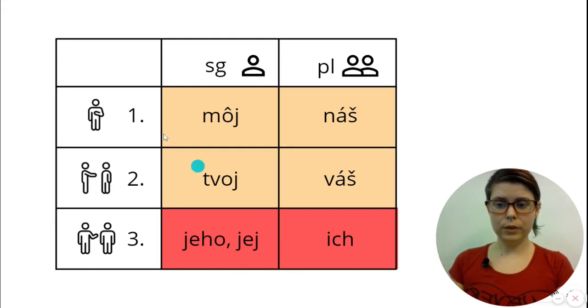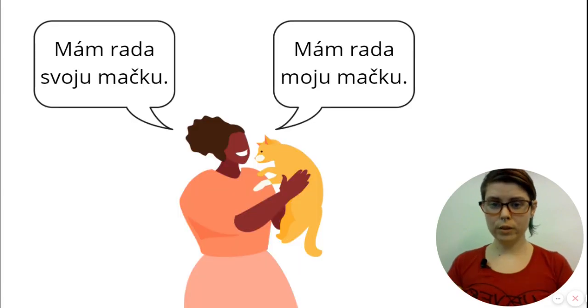But in first and second person, both singular and plural, so all of these yellow ones, in this video I'm only using môj as an example, but the same thing is true for all the yellow pronouns. In this case, there isn't a confusion. The meaning doesn't really change in first and second person. I guess when you are talking about I, there is only one possible I to refer to, or if you're talking to someone, there's only one possible you, but there's too many options for the third person. So both of these sentences are completely acceptable and correct.